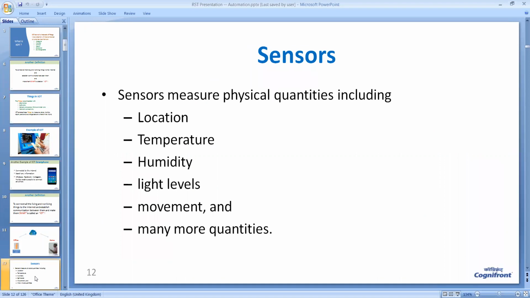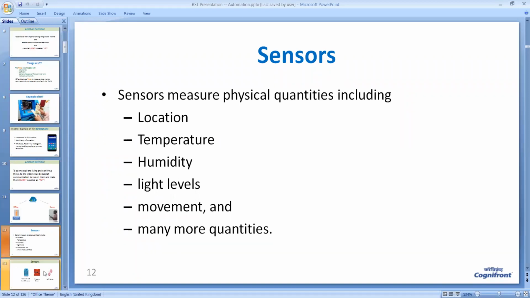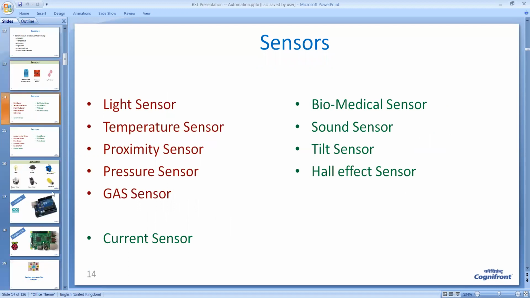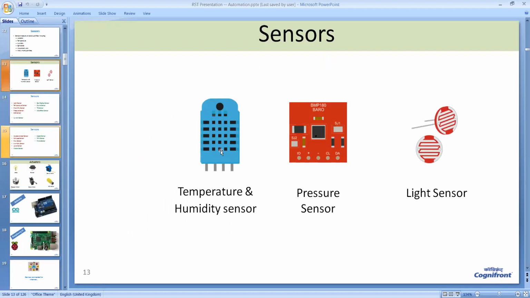Now, in order to make IoT possible, what we require are sensors, actuators, and microcontrollers. Let us study sensors first. Now, a sensor is a device which measures physical quantities like location, temperature, humidity, light, movement, and many others. Here you can see some pictures of sensors. Here we have a temperature and humidity sensor. Then we have a pressure sensor. We have a light sensor.